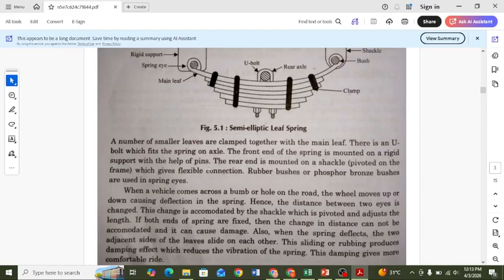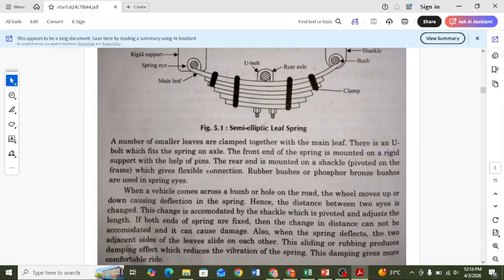There is a U bolt which fits the spring on the axle. The front end of this spring is mounted on a rigid support with the help of a pin. The rear end is mounted on a pivoted shackle, which gives a flexible connection.